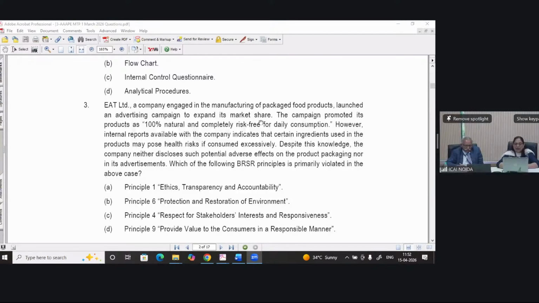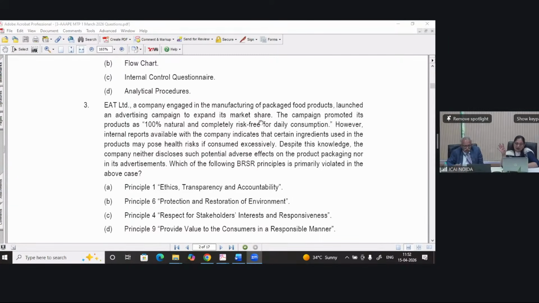Eat Limited, a company engaged in the manufacturing of packaged food products, launched an advertising campaign to expand its market share. The campaign promoted its product as 100% natural and completely risk-free for daily consumption. However, internal reports available with the company indicate that certain ingredients used in the product may pose health risk if consumed excessively. Despite this knowledge, the company neither disclosed such potential adverse effect on the product packaging nor in its advertisement. Which of the following BRSR principle is primarily violated in the above case?